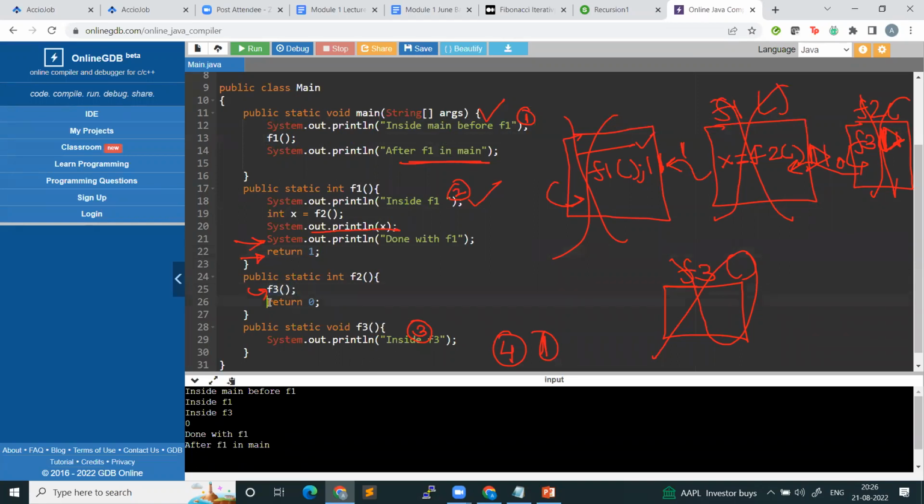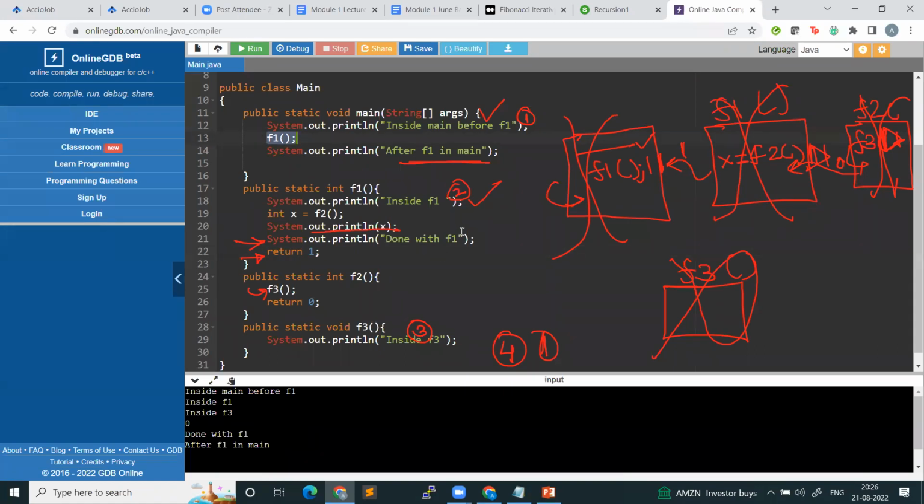What is the next line? Return 0. So F2 terminates and it returns 0 to the caller. Okay. So 0 gets assigned to X. Then you print the value of X, which is 0. Then what do you print? Done with F1. Then you return 1. So the context of F1 is destroyed and 1 is returned to the main method, where F1 returned a 1. But there is no variable to catch this value 1. Okay. So you just move to the next line and you print after F1 in main.